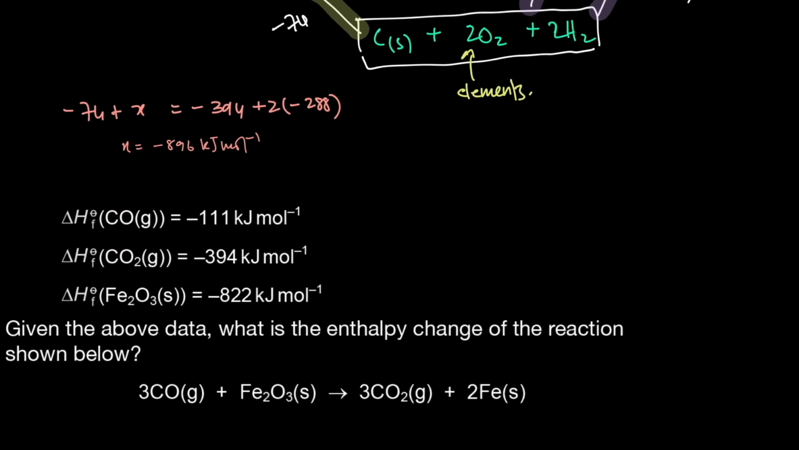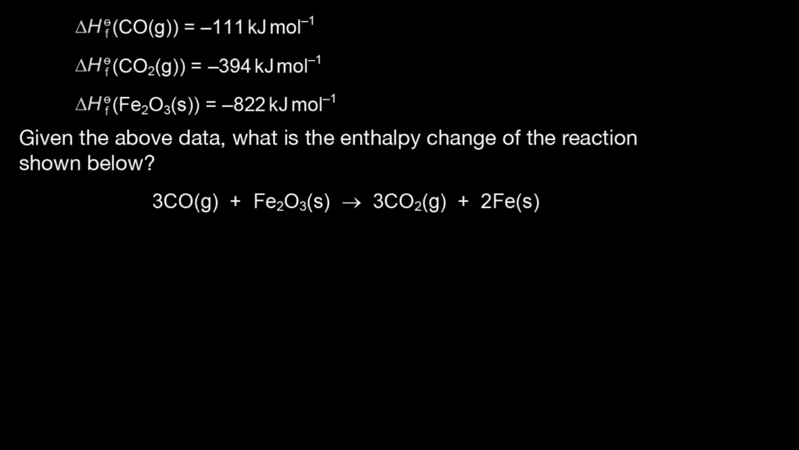Alright, so the next question that we have is this. Given the above data, what is the enthalpy change of the reaction shown? Now, they've already given us the equation that we have to solve for. So what we have is this equation here, where carbon monoxide and iron 3 oxide react to form carbon dioxide and iron. So now we have to find this enthalpy change here.